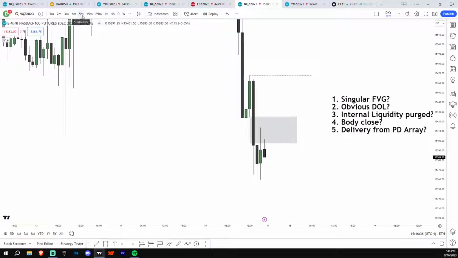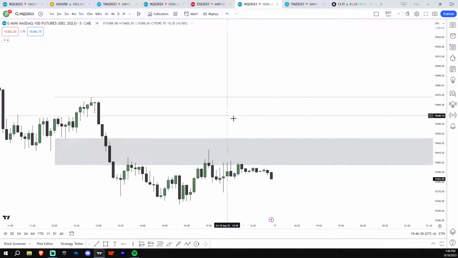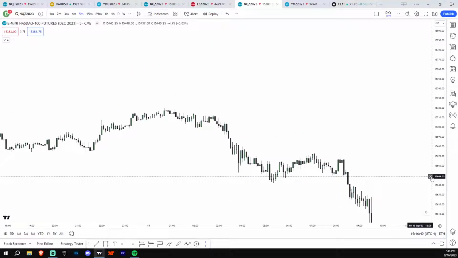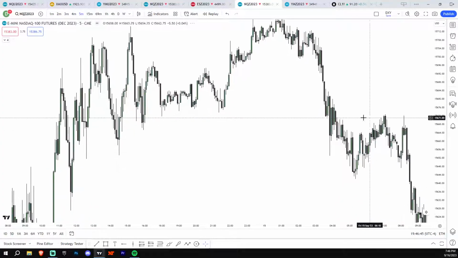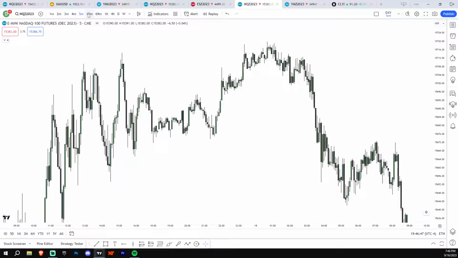So if I go to the obvious draw on liquidity setup, I'll try to show you an example right now. If we go up here, on Friday, there was a big 15-minute fair value gap here.